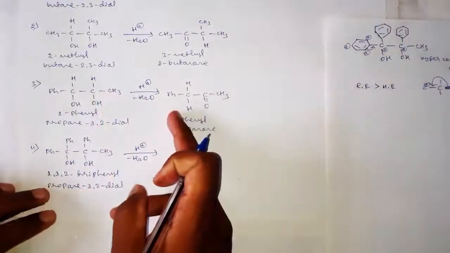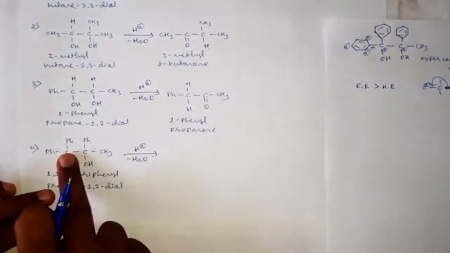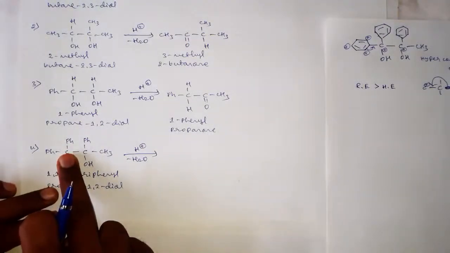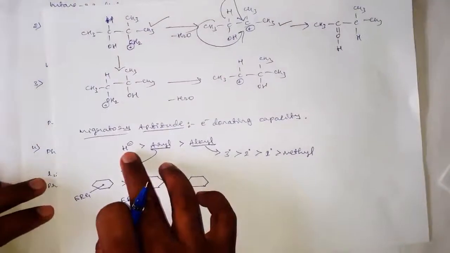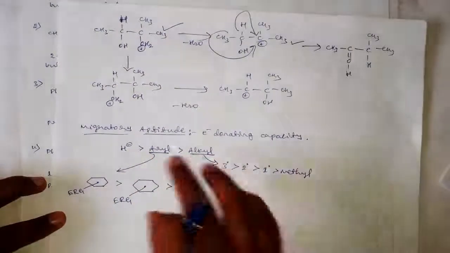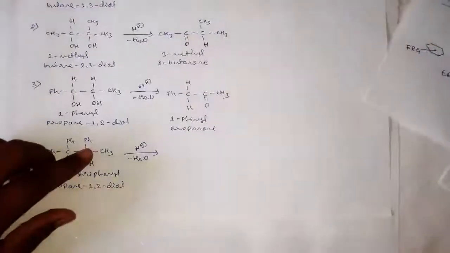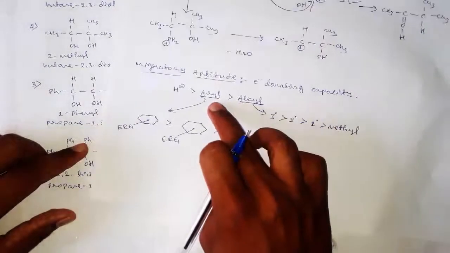Then on dehydration, in these two groups, which group will migrate to this carbon? According to the migratory aptitude, hydride is having more migratory tendency than aryl, then alkyl. Then here our benzene group, this is a benzene group, it is an aryl group and it can migrate instead of alkyl group.